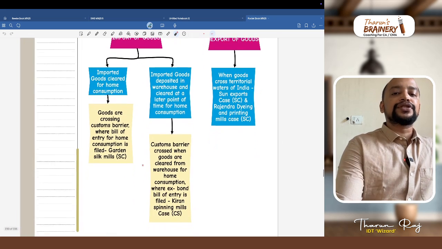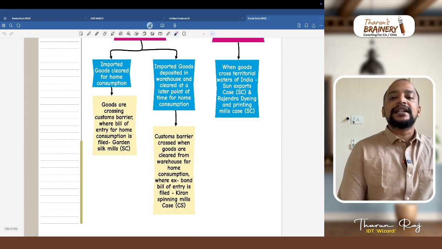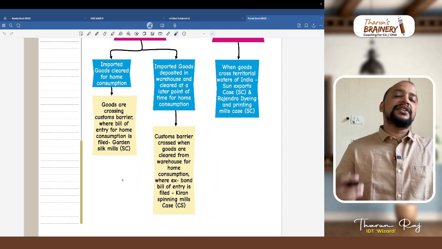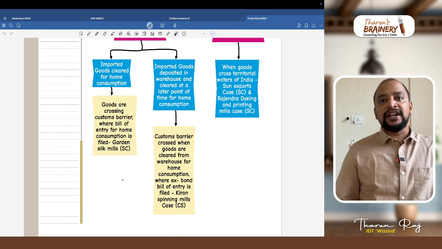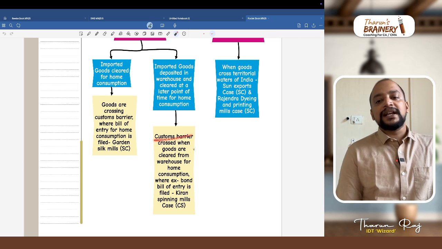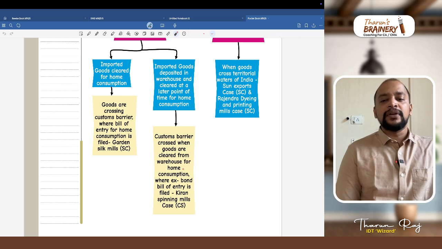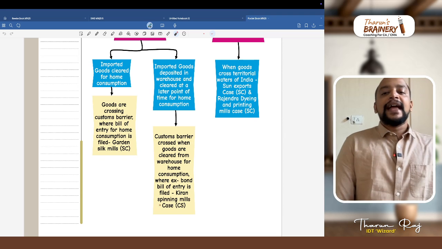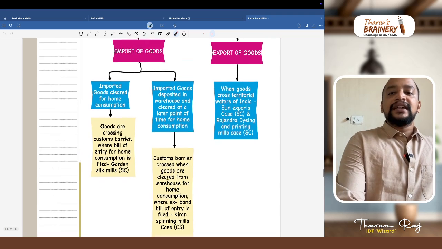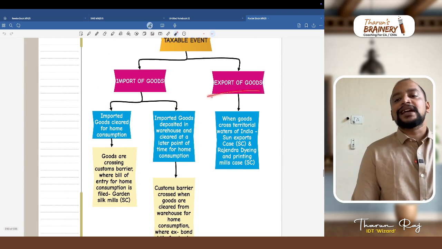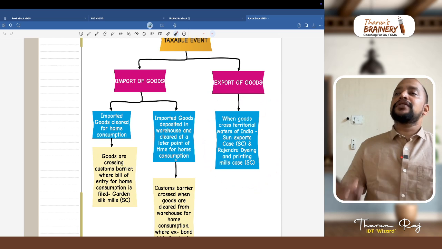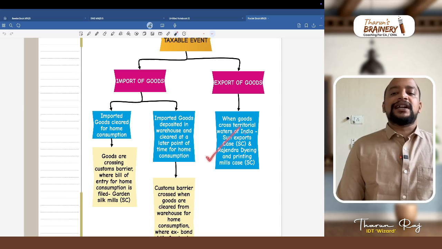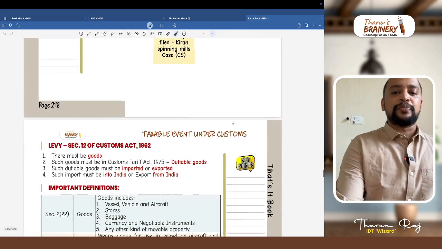Whereas if the imported goods are deposited in warehouse and cleared at a later point of time for home consumption, customs barrier is crossed as and when we file the ex-bond bill of entry for home consumption. So customs barrier is crossed as and when goods are cleared from warehouse for home consumption, for which what is the bill of entry that will be filed? Ex-bond bill of entry will be filed. Then next, what is a taxable event in case of export of goods? As and when goods cross the territorial waters, as specified in Sun Exports case and Rajendra Dyeing and Printing Mills case by Supreme Court.